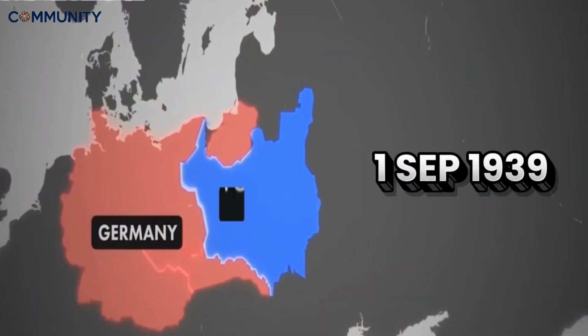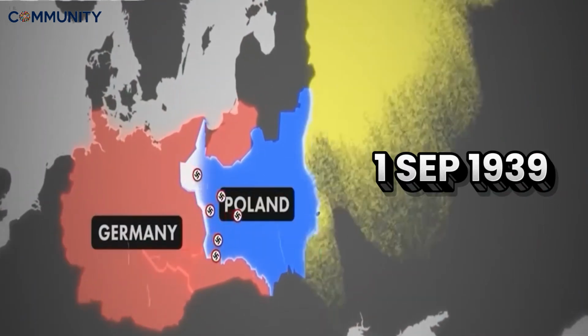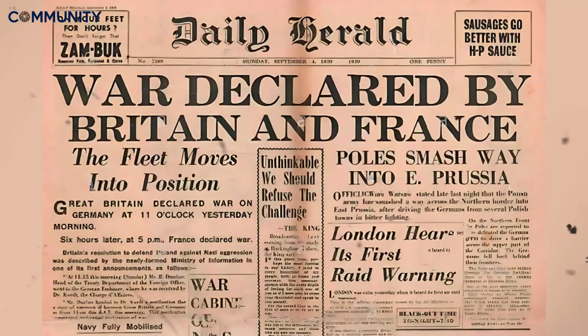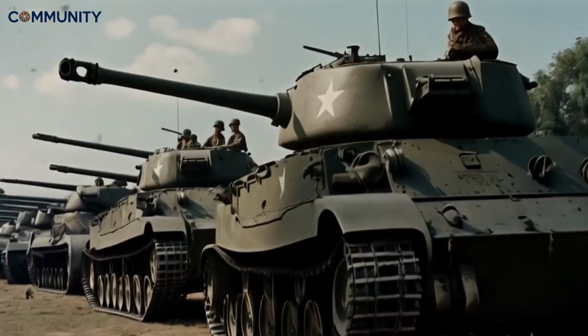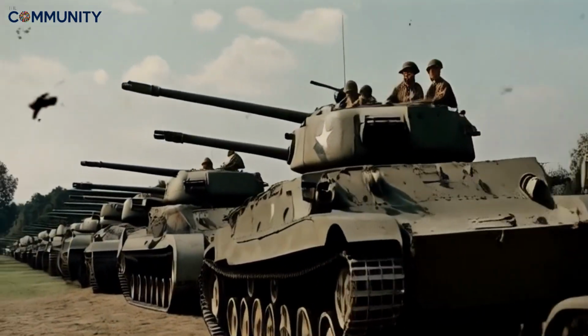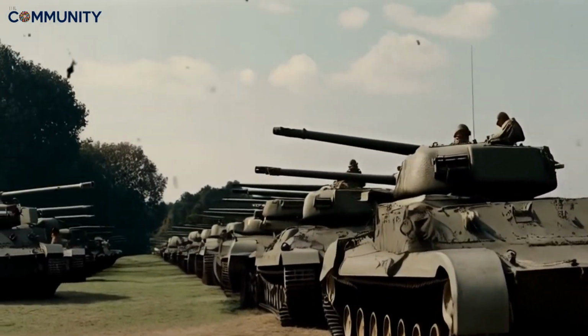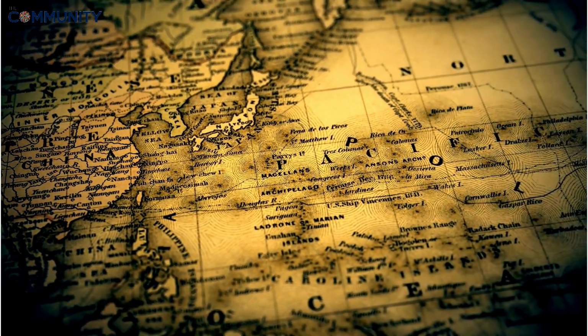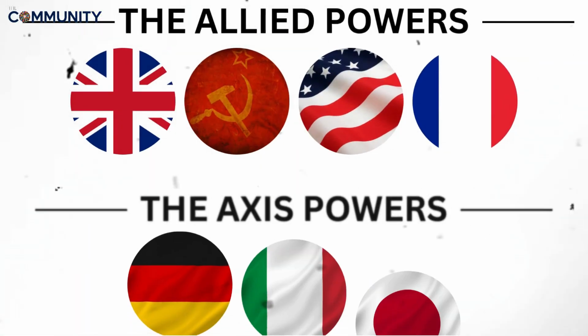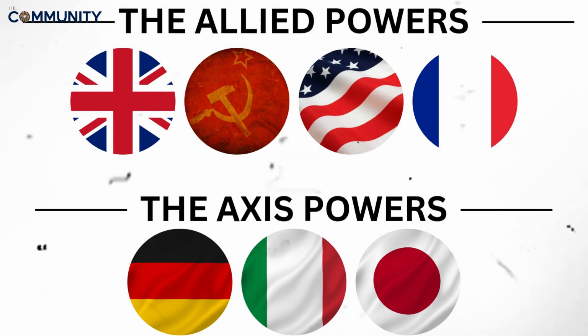It was September 1st, 1939, when Germany invaded Poland, and just 2 days later, Britain and France declared war on Germany. This was the start of World War II, the deadliest and most widespread conflict in human history. The world once again split into two major alliances: the Allied powers, led by the United Kingdom, Soviet Union, the United States, France, and China. The Axis powers, led by Nazi Germany, Fascist Italy, and Imperial Japan.